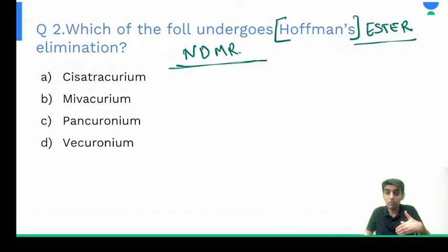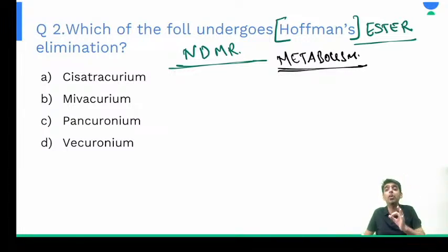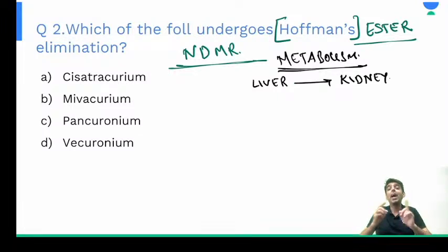One was the duration of action, structural classification, and one of the most important things was metabolism. Most of the non-depolarizing muscle relaxants are metabolized in the liver and excreted by kidneys. So it is hepatorenal metabolism. There are two exceptions for this.